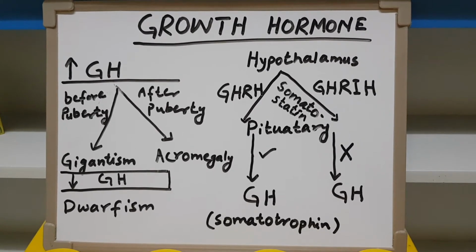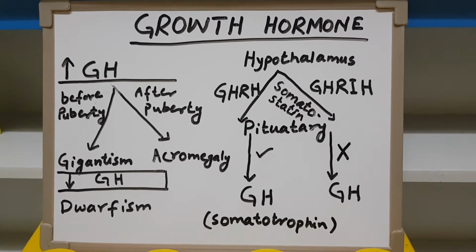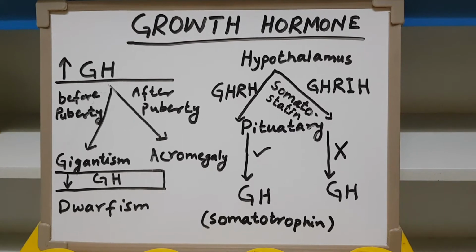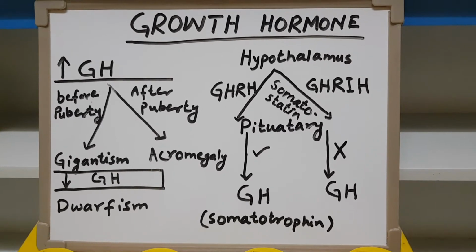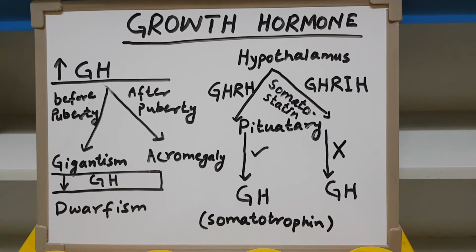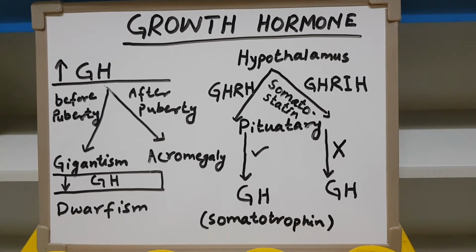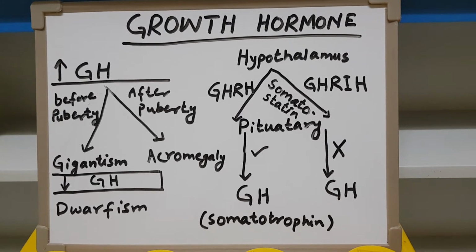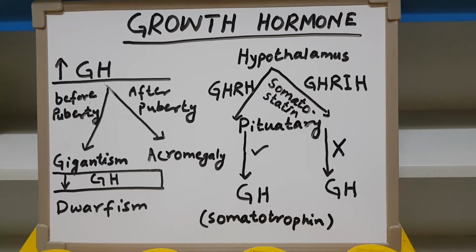So the hypothalamus secretes GHRH, which is growth hormone releasing hormone. When this GHRH acts on the pituitary gland, the pituitary gets stimulated, and in response to GHRH it secretes growth hormone.